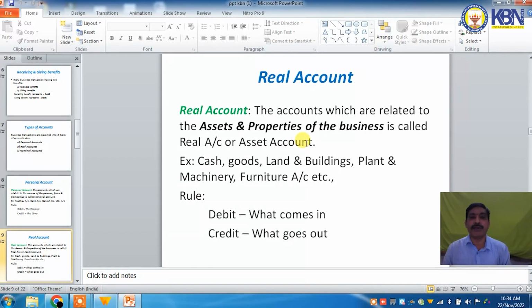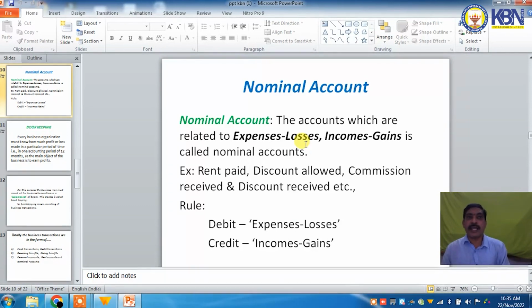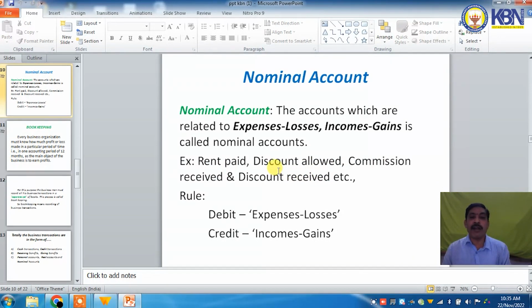And then next, the third account, nominal account. The accounts which are related to expenses, losses, incomes and gains are called nominal accounts. Example, rent paid is an expenditure. Discount allowed is a loss. Commission received is an income. Discount received is a gain. What about the rule? Debit all expenses and losses and credit all incomes and gains.